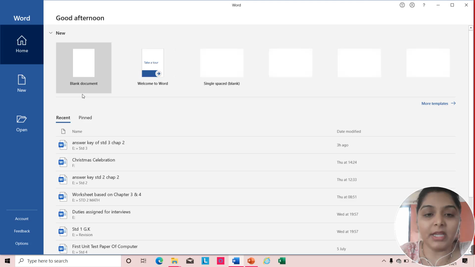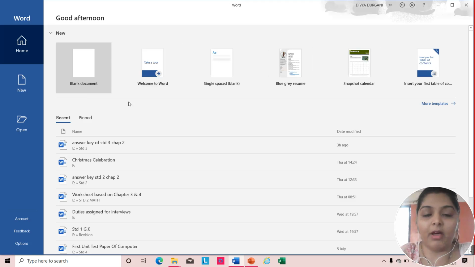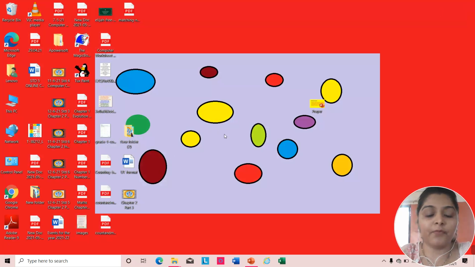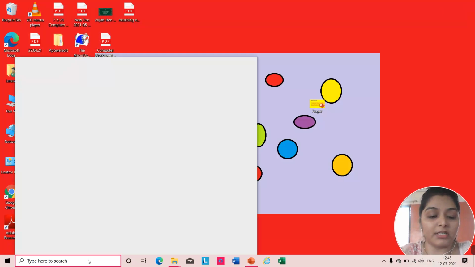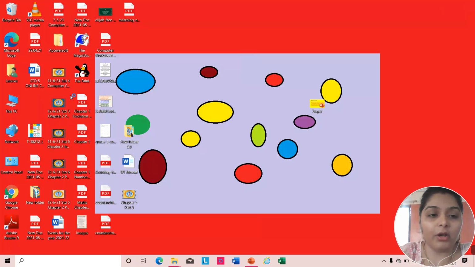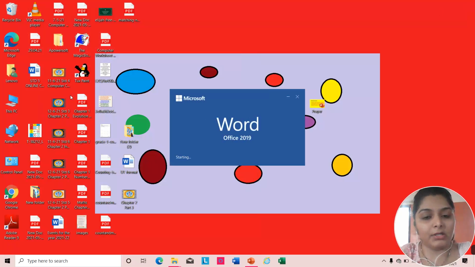As you can see, our application has been opened. Once again I will show you how to open Microsoft Word. This is your desktop. At the bottom you have the taskbar. Here in the search box you will type Word. So you will get the application. You will double click on it to open it.